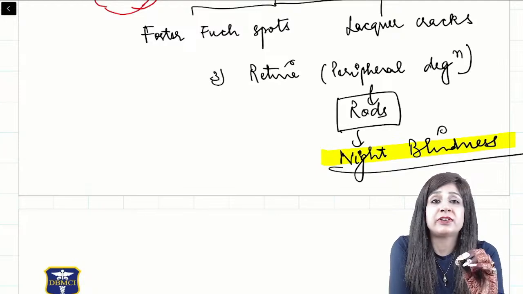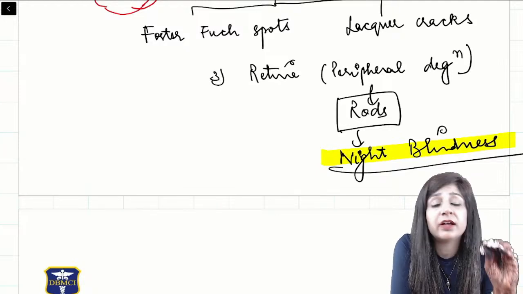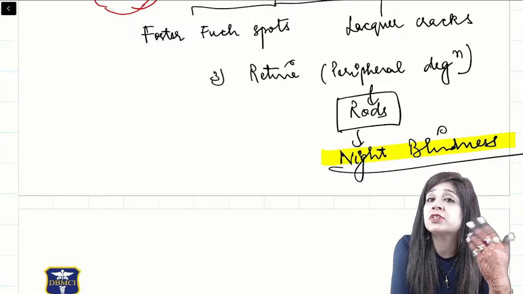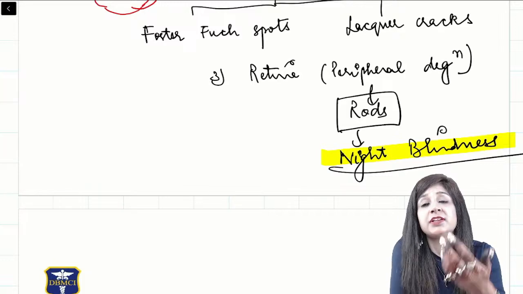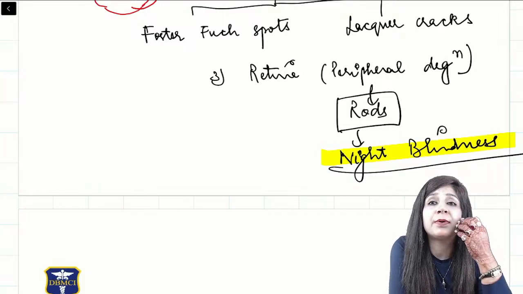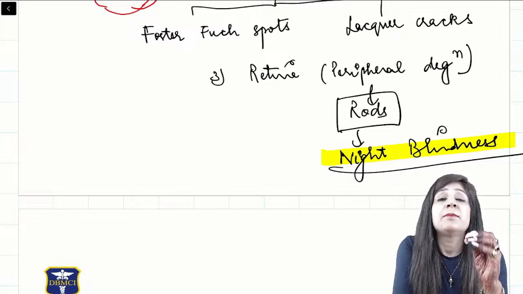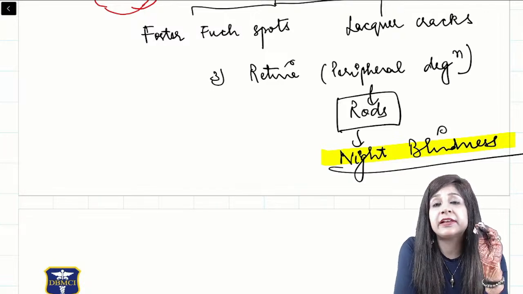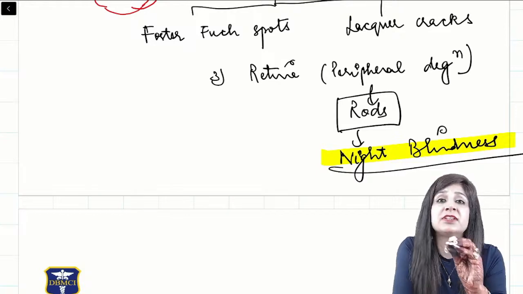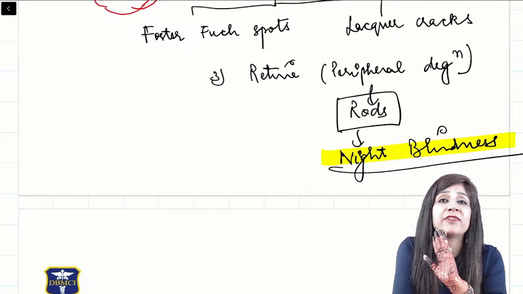Please read them several times. Please add them to your notebook. You can make a separate list of these DDs and stick it on a paper on your study table, because if you already know the DDs, solving the clinical scenarios will become a piece of cake and very, very easy.